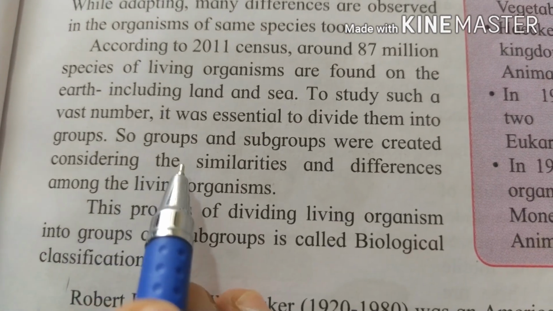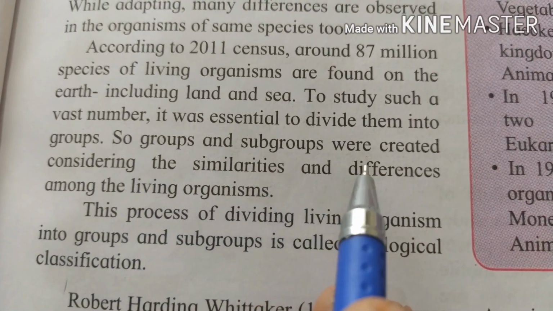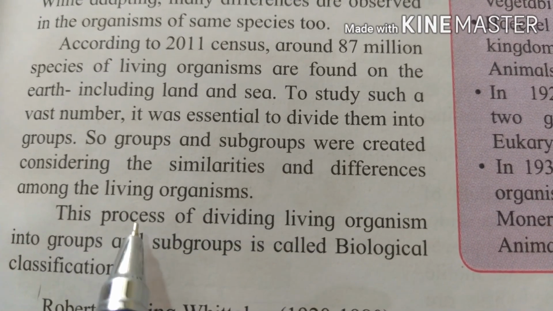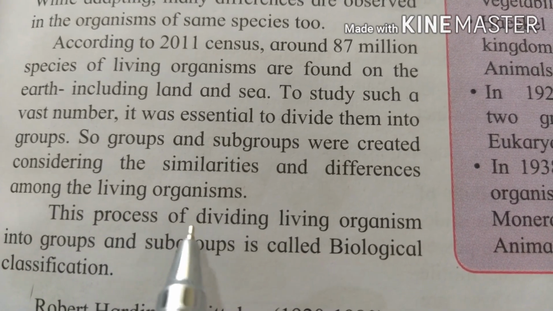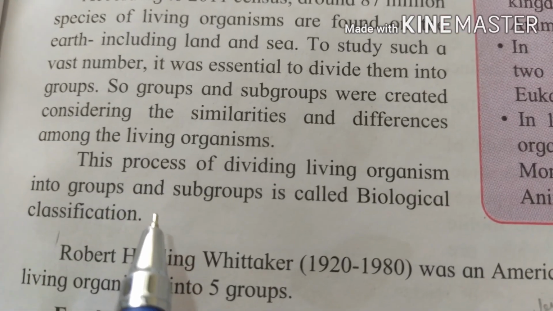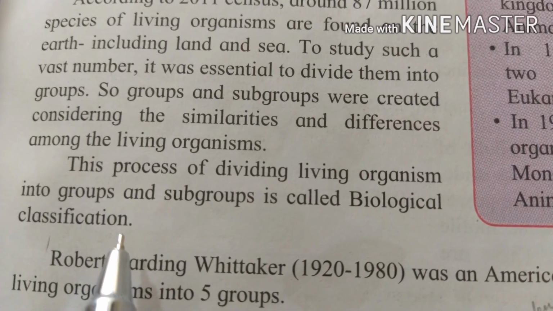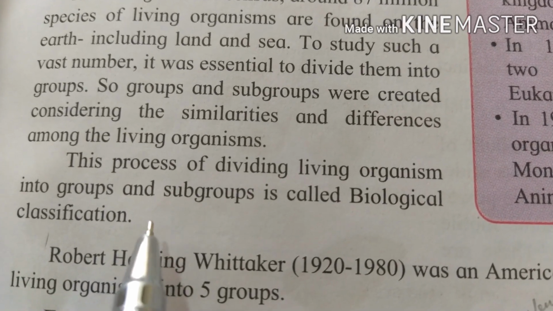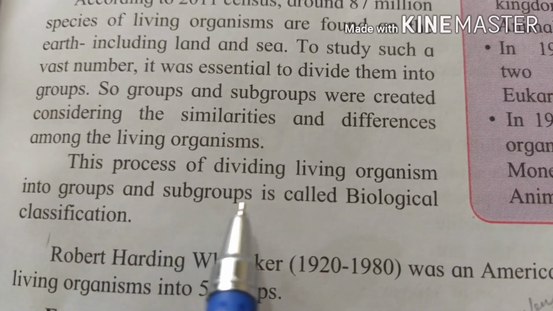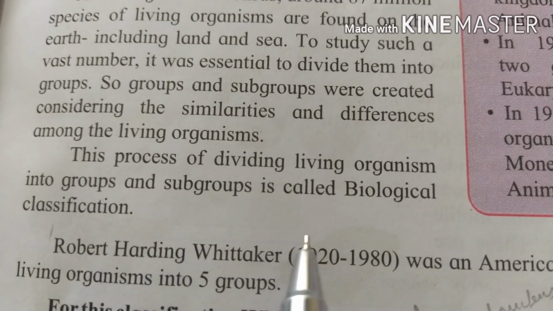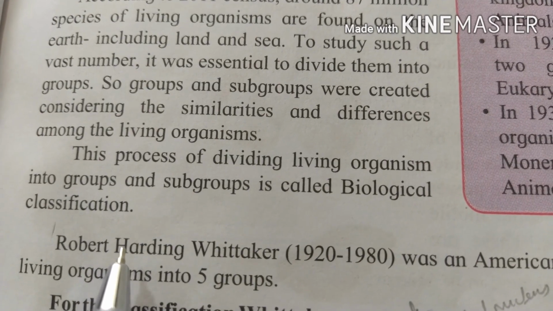Okay, so groups and subgroups were created considering the similarities and differences among the living organisms. So they started studying their differences and the similarities among the living organisms. Now this process of dividing living organisms into groups and subgroups is called biological classification.